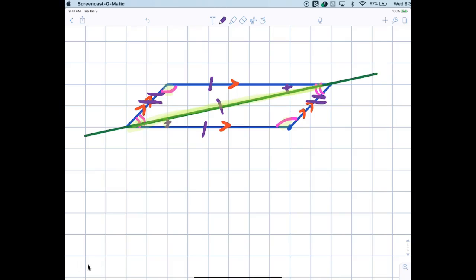So I'm telling you, if something is a parallelogram, I've just said a whole bunch of information. You have to know that the opposite sides are what? Congruent. You have to know that opposite angles are what? Congruent. You also have to know that consecutive angles are what? Now look, even if you don't remember all that, because we are going to go through a whole bunch of shapes, I expect you to be able to reproduce all that information in just a minute. Do you understand what I'm saying?